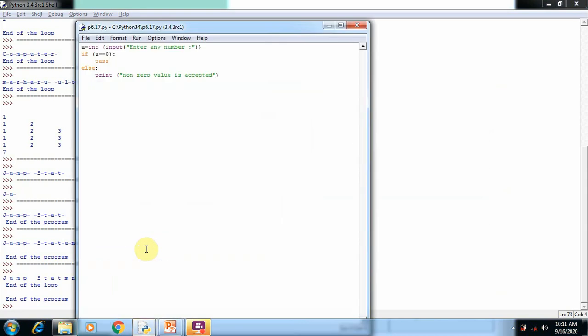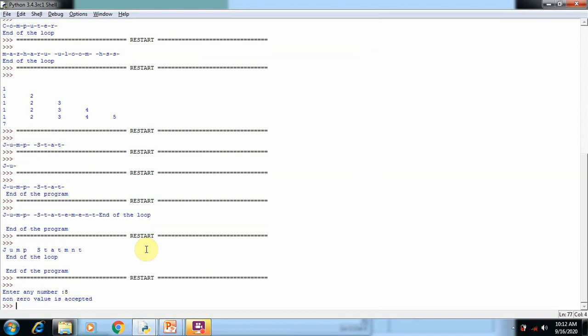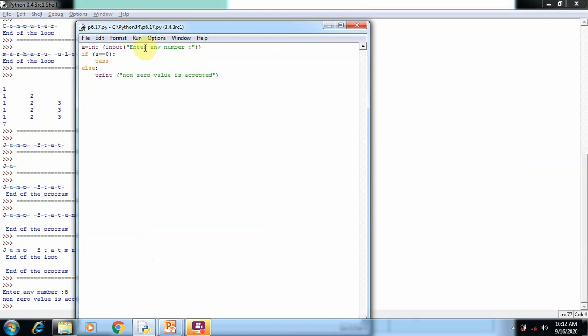Here we are using a jump statement called pass. Pass is simply called a placeholder. When we execute the program, it asks to enter any number. We are going to enter the number 8. A non-zero value is accepted. Whenever the program is executed, enter any number is printed on the screen.